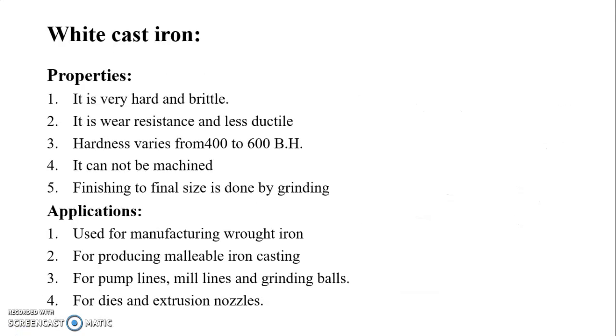Next, there are some properties and applications of white cast iron. First the properties. It is very hard and brittle. It is wear resistant and less ductile. The hardness is from 400 to 600 BHN. It cannot be machined, and finishing to final size is done by grinding. Then some applications: it is used for manufacturing wrought iron, for producing malleable iron castings, for pump liners, mill liners and grinding balls, and for making dies and extrusion nozzles. So these are some applications.